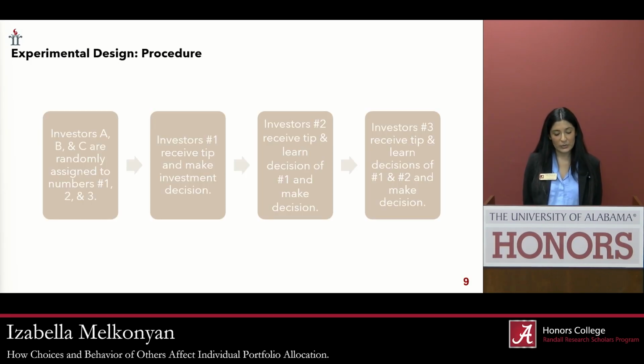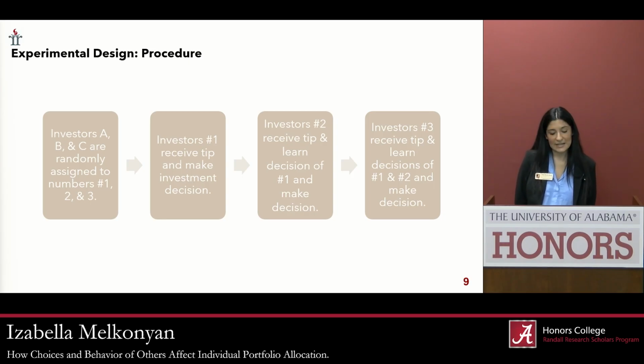To wrap up the procedure, the first step will include investors A, B, and C being randomly assigned to numbers 1, 2, and 3, again representing their turn in terms of choosing. Then investor 1 will receive their tip from the computer and make their investment decision.